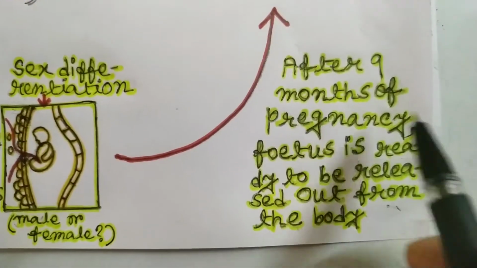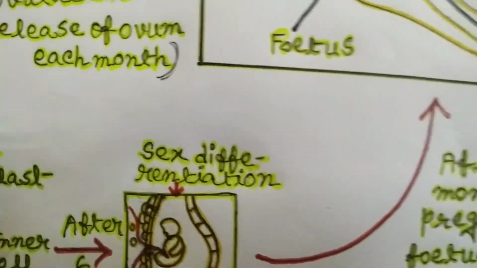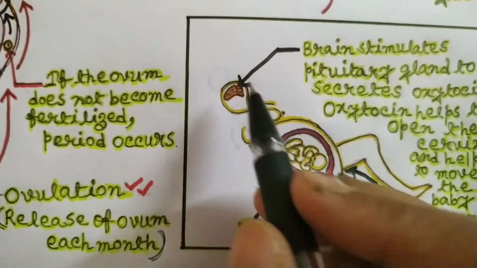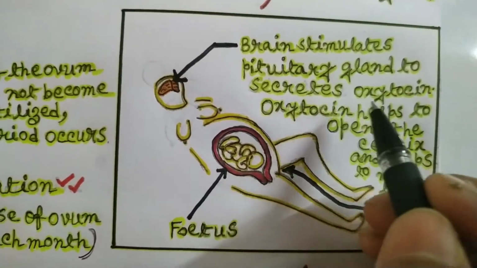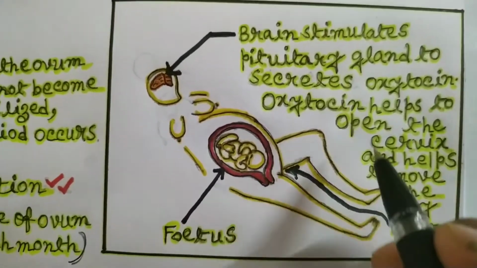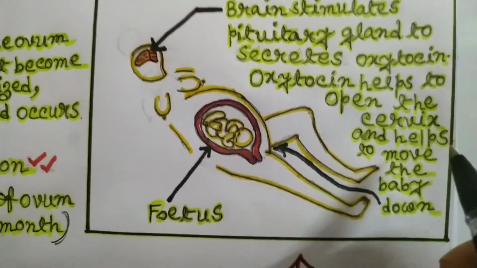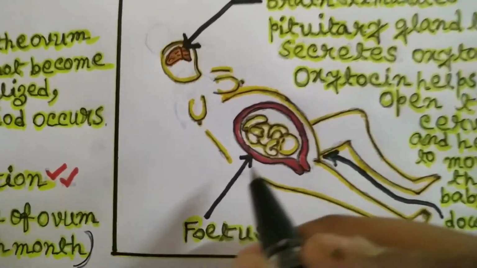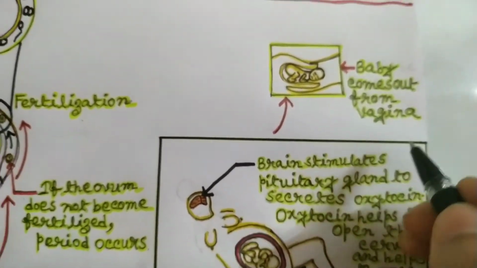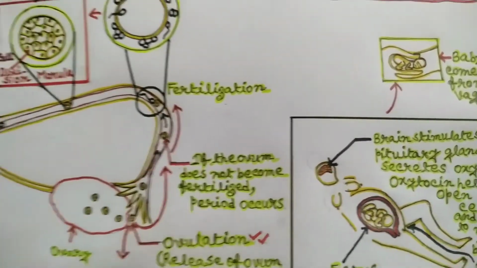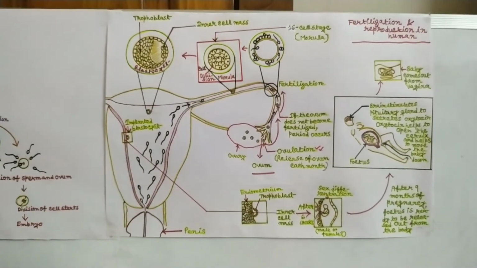Now, after 9 months of pregnancy, the fetus is ready to be released from the body. Now, how does this happen? Let's discuss. Inside the body, the brain of the pregnant woman stimulates the pituitary gland to secrete oxytocin, a hormone that helps to contract the uterus. So, it helps to open the cervix and helps to move the baby down. You can see the head is here. Now, finally, the baby comes out from the vagina. So, this is the process of fertilization and the development of embryo and the childbirth.